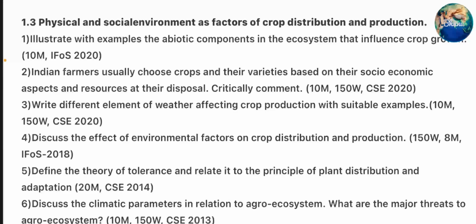Critically comment. Third question. Write different elements of weather affecting crop production with suitable examples. Fourth question. Discuss the effect of environmental factors on crop distribution and production. Fifth question. Define the theory of tolerance and relate it to the principle of plant distribution and adaptation.